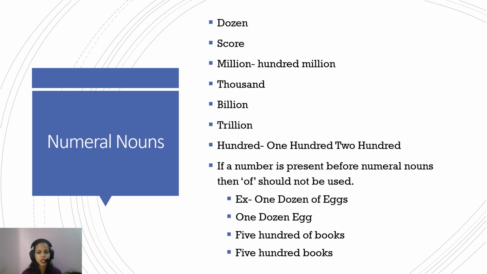Now, numeral nouns. What are numeral nouns? These are nouns that refer to a number. For example, a dozen, a score, million, thousand, billion, trillion. These are the words that refer to numbers. So hundreds. If a number is present before a numeral noun, then "of" should not be used. Example, "1 dozen of eggs" is wrong; it's 1 dozen eggs. Okay. "500 of books" is wrong; it's 500 books.